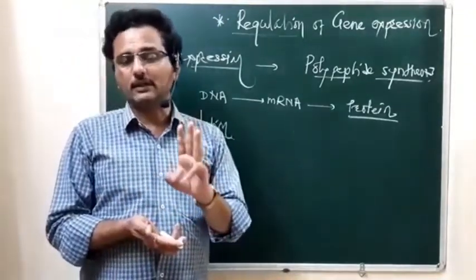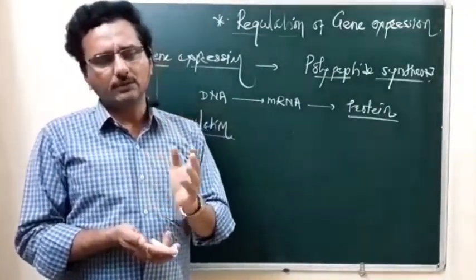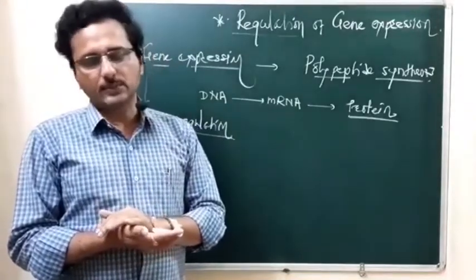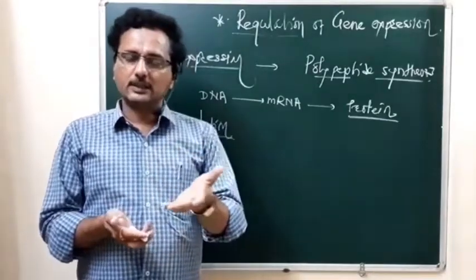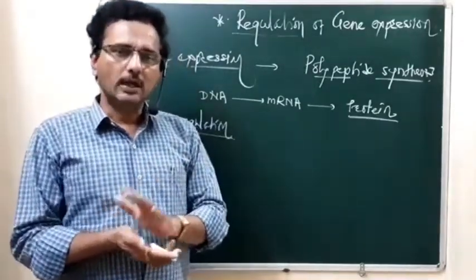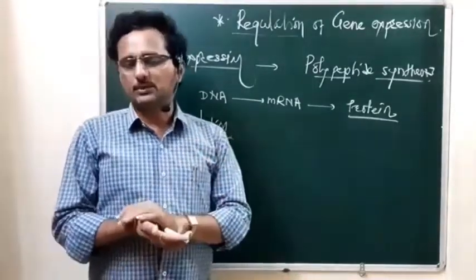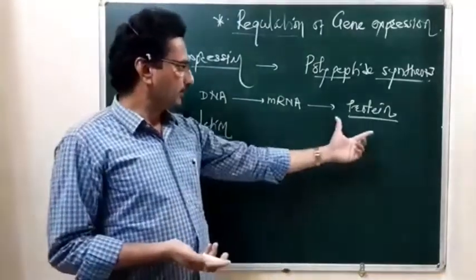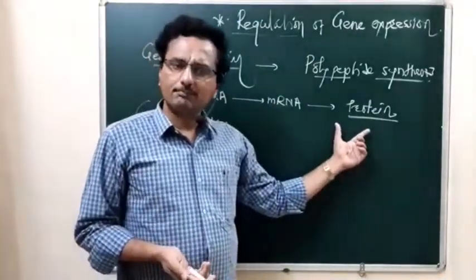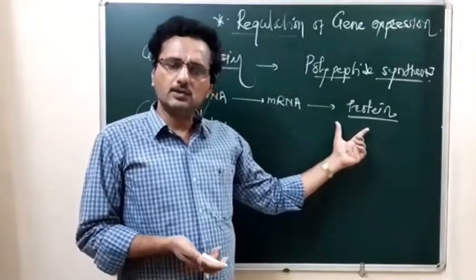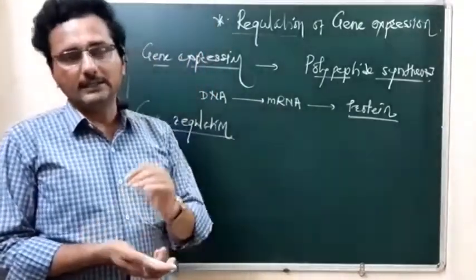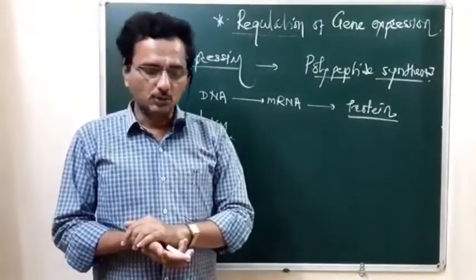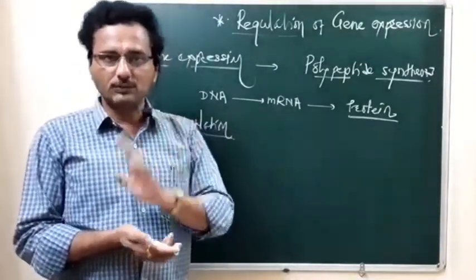The fourth level is the translation process, which takes place inside the cell cytosol, and at the end we have the protein molecule. So in eukaryotes, gene expression is seen through four levels.